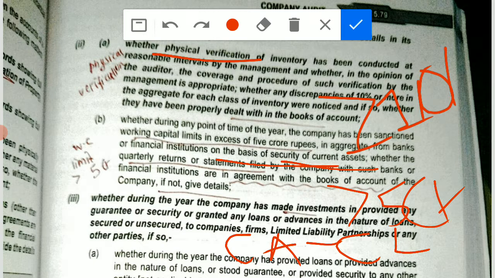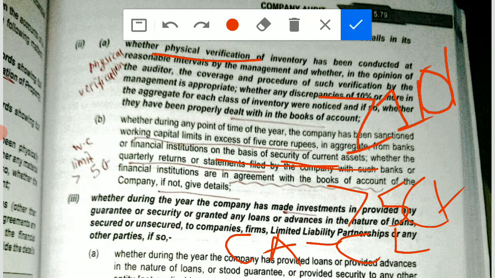On the basis of security of current assets means the company has kept its current assets as security. If they have got the working capital limit in excess of 5 crore rupees, then what you have to check as an auditor? Now it is your responsibility to check whether the quarterly returns or the statements filed by the company with such banks or financial institutions are in agreement with the books of accounts of the company. If not, then you have to give the details.